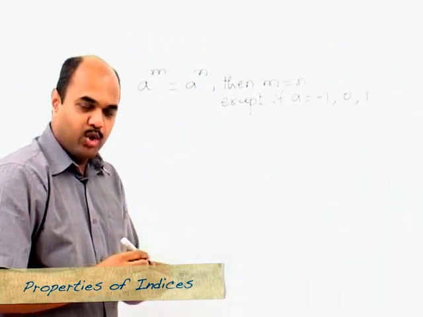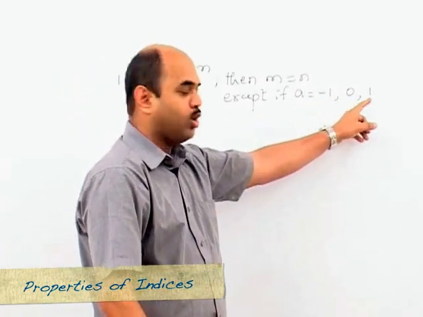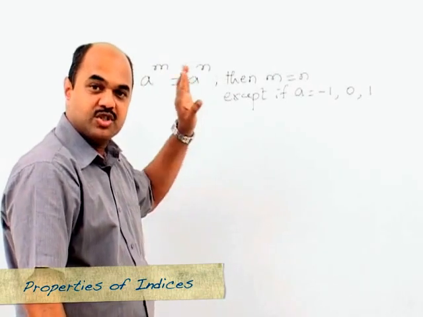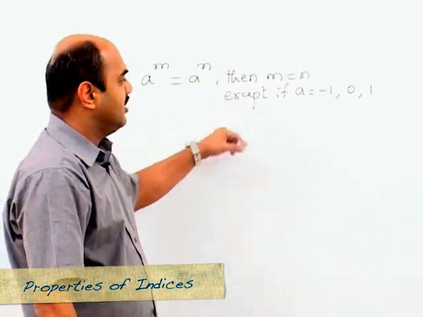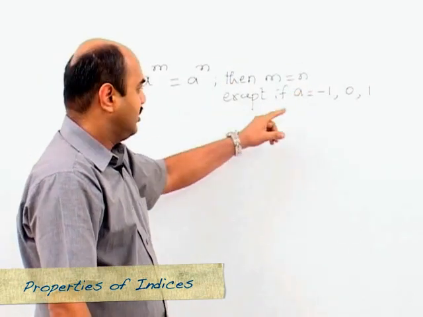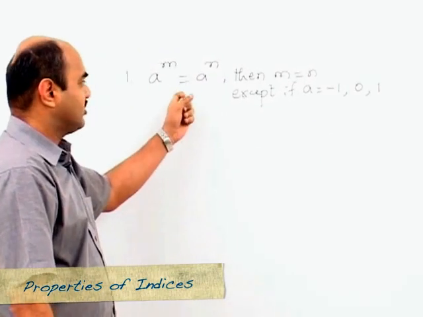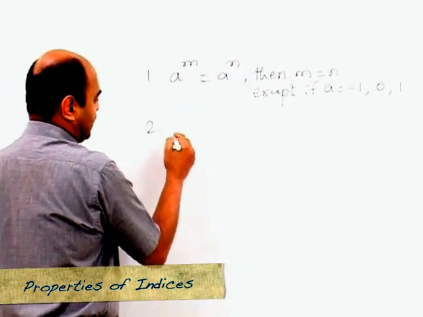Please note, I am not trying to say that if a is equal to -1, 0 or 1, m cannot be equal to n. M can still be equal to n, but it is not always necessary that m is equal to n if a is -1, 0 or 1, even if this is satisfied. Let's move on to the second property.